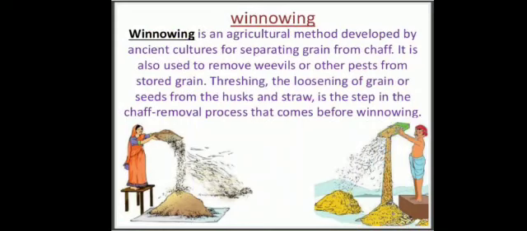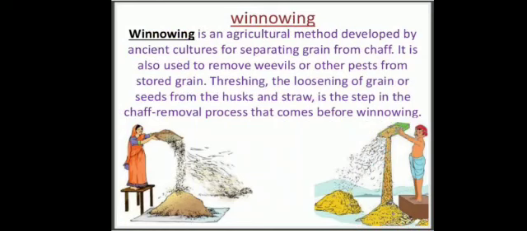One more thing: by using this winnowing method, we separate only husk and grains. We cannot separate small stone particles from the wheat, because stone particles are quite heavy, which cannot be carried away by the wind to a greater distance.